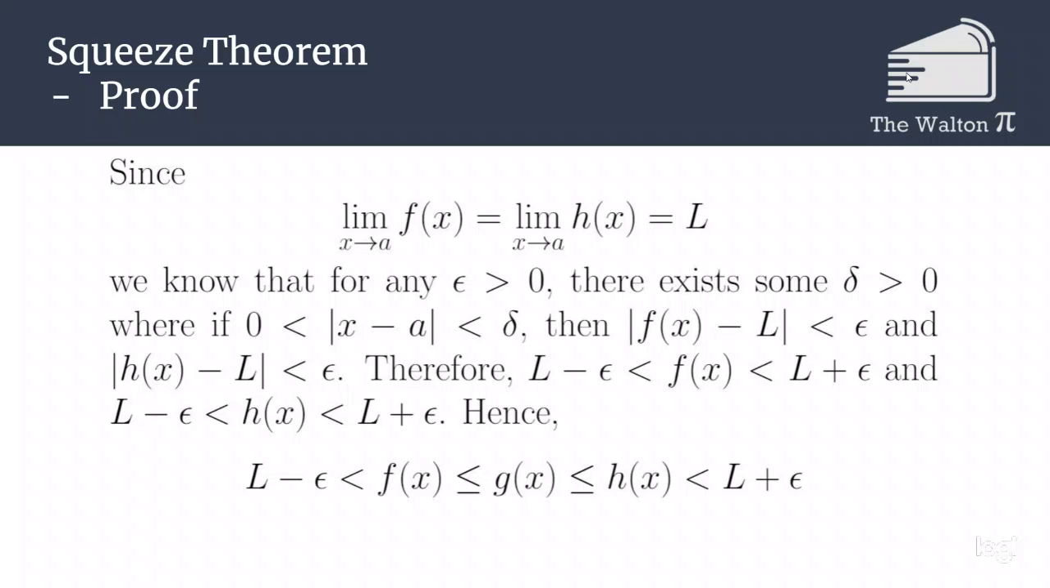So, since f of x is always less than or equal to g of x is always less than or equal to h of x, we can squeeze g of x in between L minus epsilon and L plus epsilon as well, which tells us the exact same thing that we needed to have. We then get the absolute value of g of x minus L is also less than epsilon, which tells us that the limit as x goes to a of g of x is equal to our limit L.